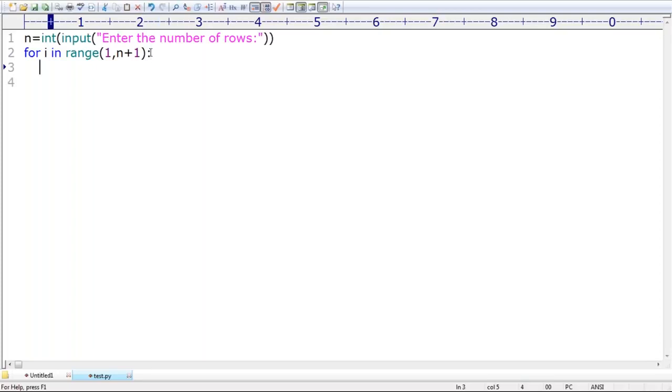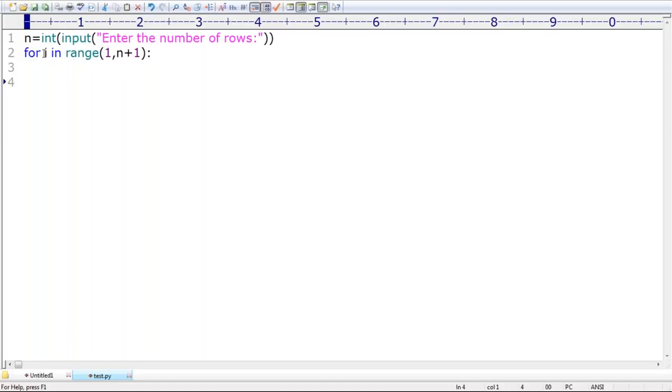Next, what is the first i value? First i value is 1, not 0. If you take simply n, then what is the first i value? 0, 1, 2, 3, and so on up to n minus 1. I don't want to start at 0, so I'm taking 1 to n plus 1. The first value is 1, second 2, third 3, fourth 4, until n. Only 1 to n is going to be considered.